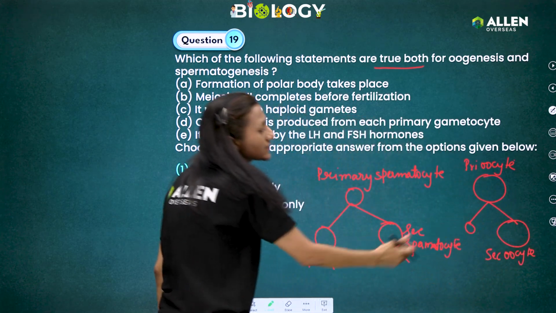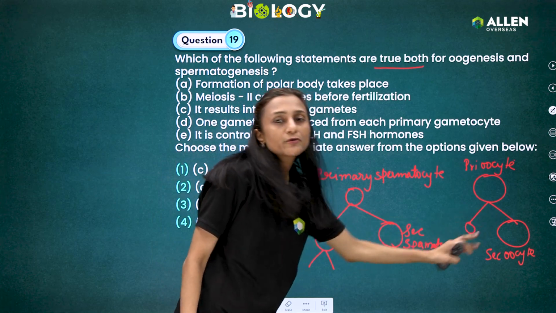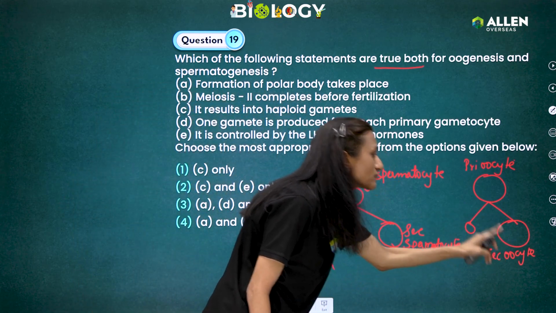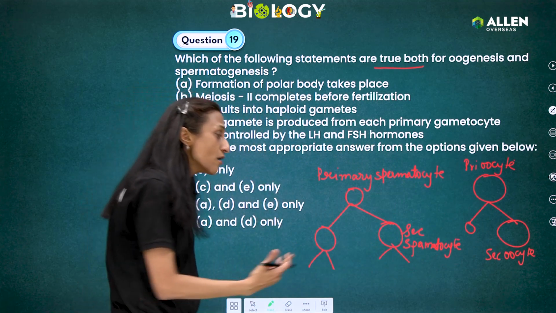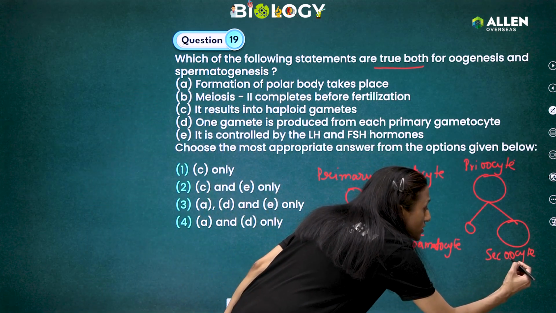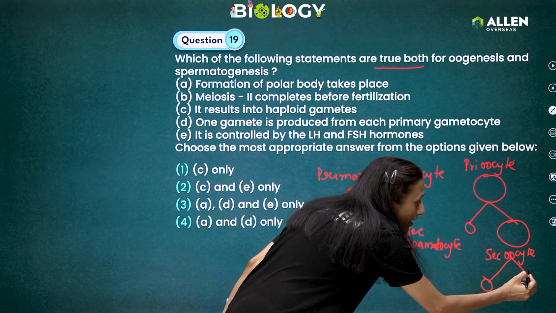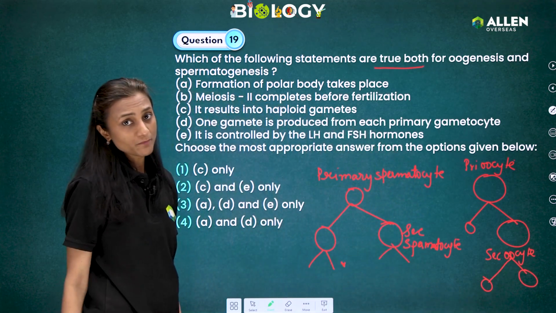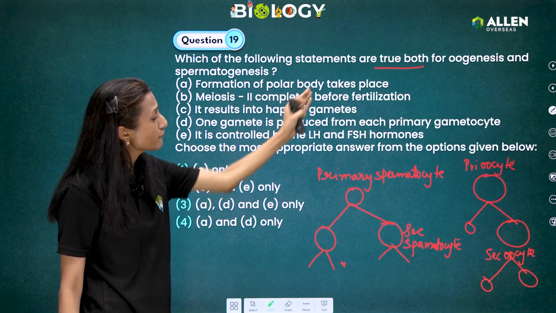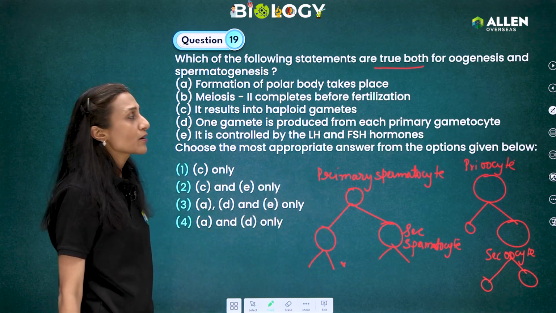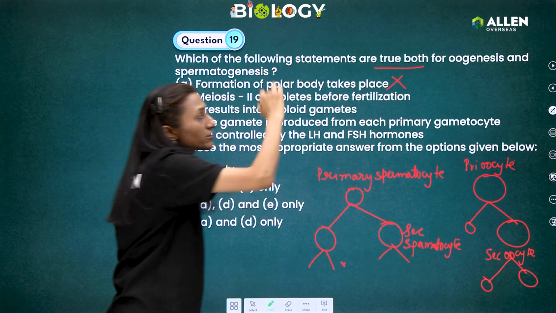So there, we can say that there is equal nuclear division but unequal cytoplasmic division, by which 1 polar body is formed and 1 secondary oocyte is formed. Further meiotic division takes place, and this secondary oocyte forms the second polar body and then ootid and further ovum. So we can say, formation of polar body is happening only in oogenesis and it is not happening in spermatogenesis. So it is not a common process for both.